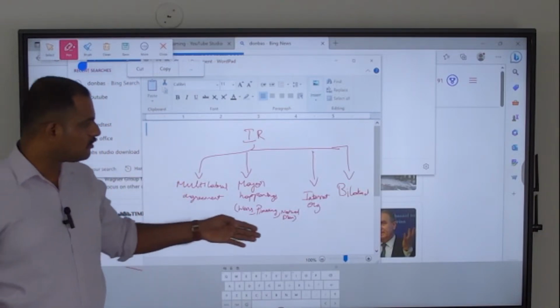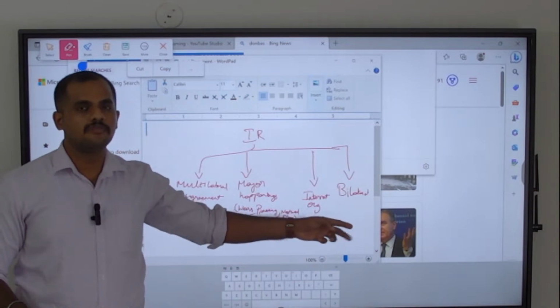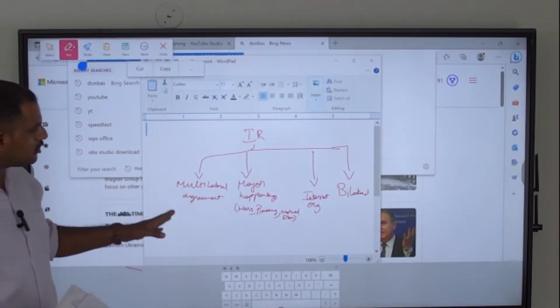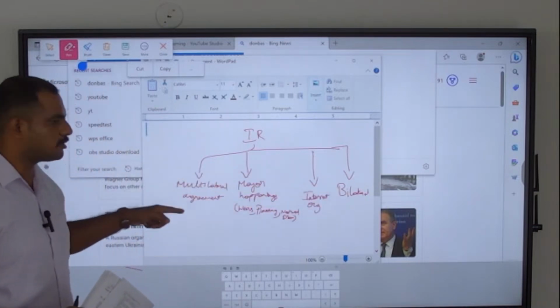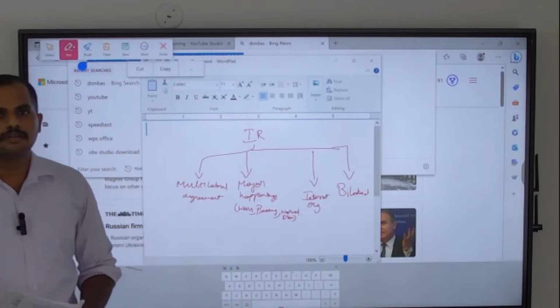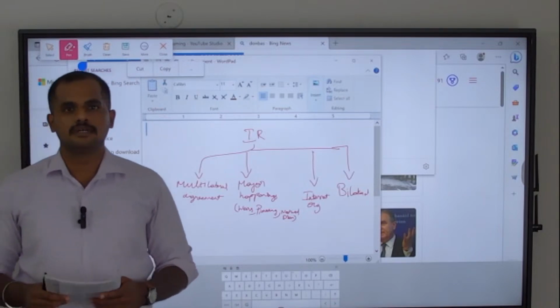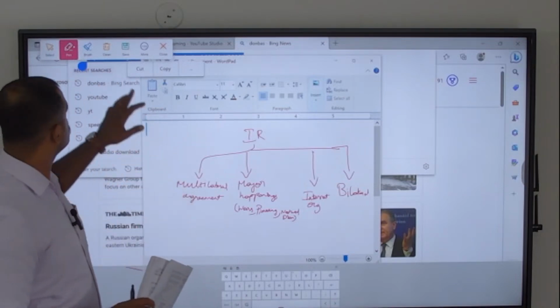These are all the 4 major subdivisions in which UPSC will ask questions in international relations. The questions will be more or less centered around these 4 subtopics. Okay, then let's discuss the 2023 prelims questions of international relations.